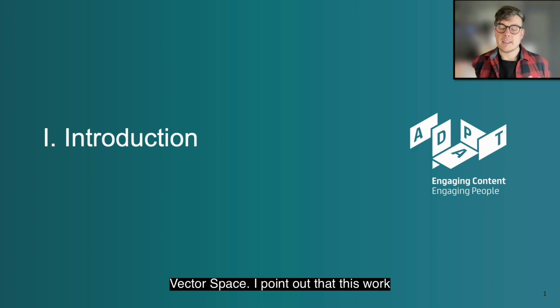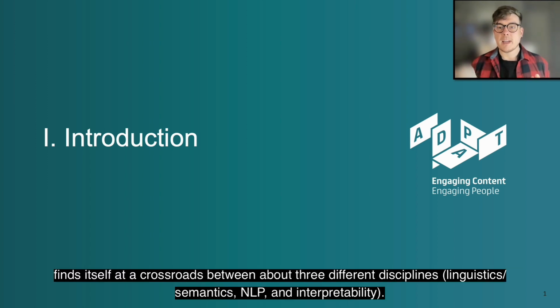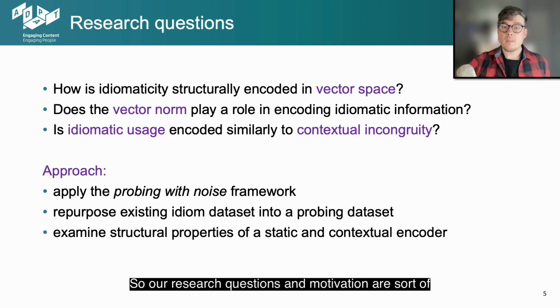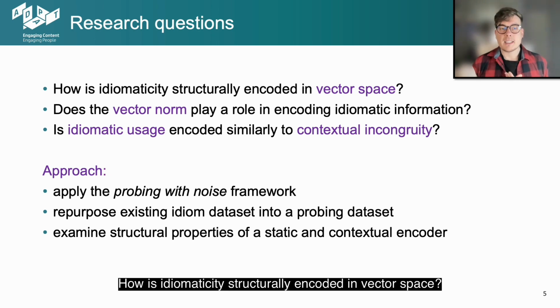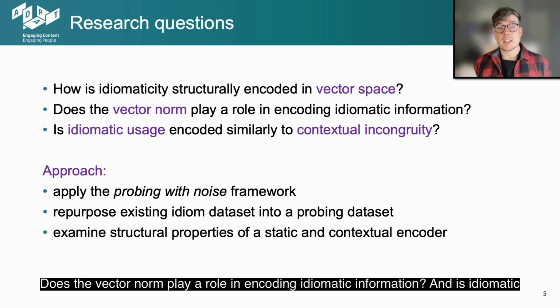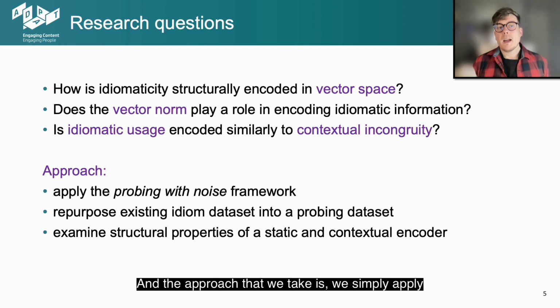I point out that this work finds itself at a crossroads between about three different disciplines. So our research questions and our motivations are sort of in this space, on the crossroads of these three disciplines. Some of the questions we ask are how is idiomaticity structurally encoded in vector space? Does the vector norm play a role in encoding idiomatic information? And is idiomatic usage encoded similarly to contextual incongruity, which we hypothesize it might be?